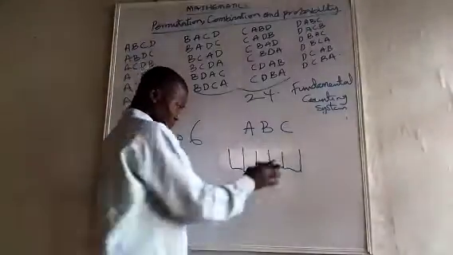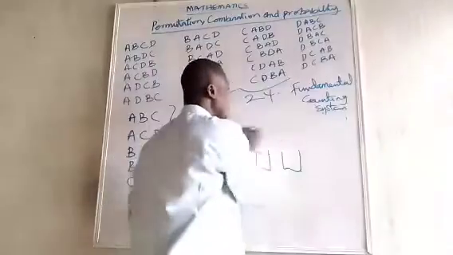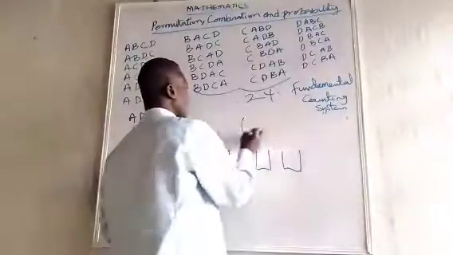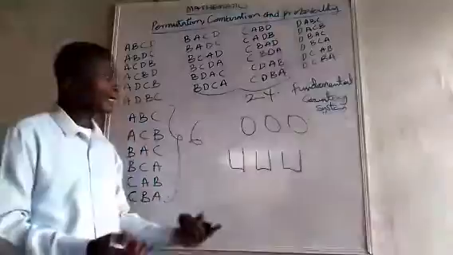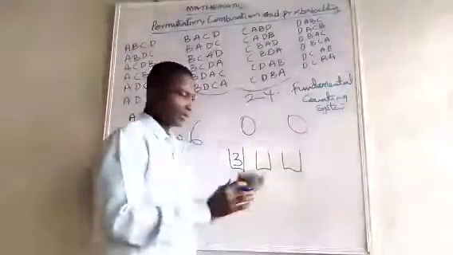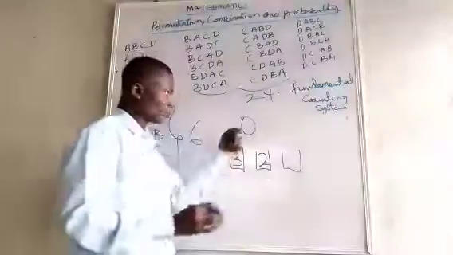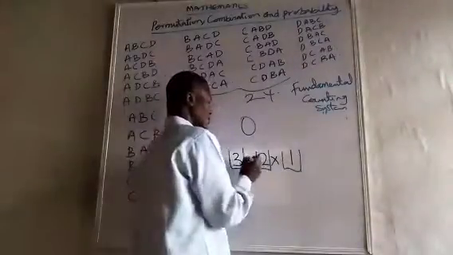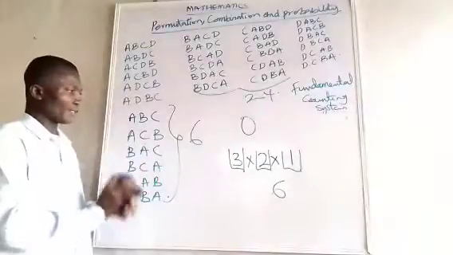Now, if I have it like this, I have 3 options, but it can be any of them. So let me just make it like this. In the first place, how many options do I have? I have 3 options. I pick one of them. Now, for the second place, how many options do I have? I have 2. I have picked one now. Remaining 1. So, what do I have now? 6. Just like this. So I believe you have understood this now.